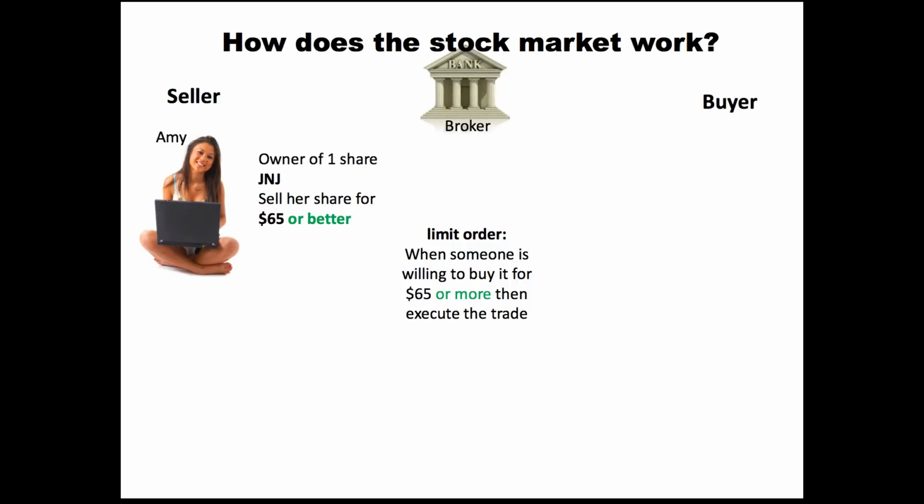So let me show you what a limit order is. What we just talked about was a market order. Now a limit order is this: let's go back to Amy, and let's start over again. Amy wants to sell her share for $65 or better. So if the price is $65, she's going to sell it. If the price is $65.10, she wants to sell it. As long as that price is higher than $65, Amy wants to sell her share.